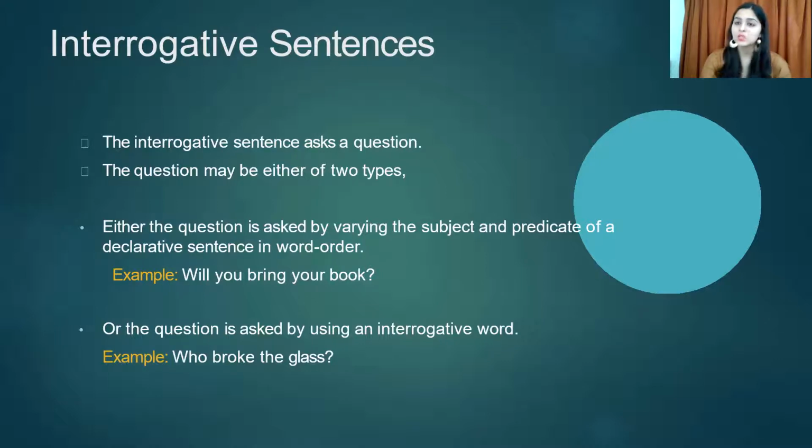So sometimes a question can be asked directly, like where are you going? Where is already a question word. Where, that means kaha, is a question. What are you doing? What is already a question word. But in some sentences, there are no question words involved, right? Will you bring your book? Now, there's no what, when, how. These question words are not there, but still a question is asked, right?